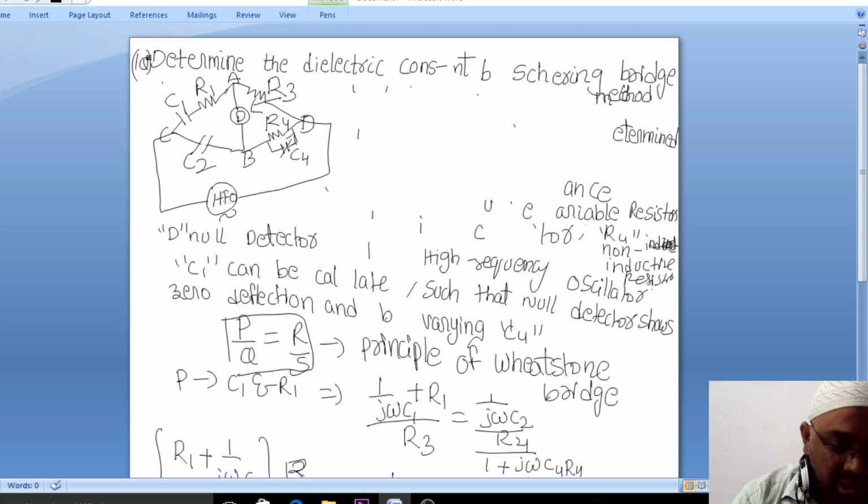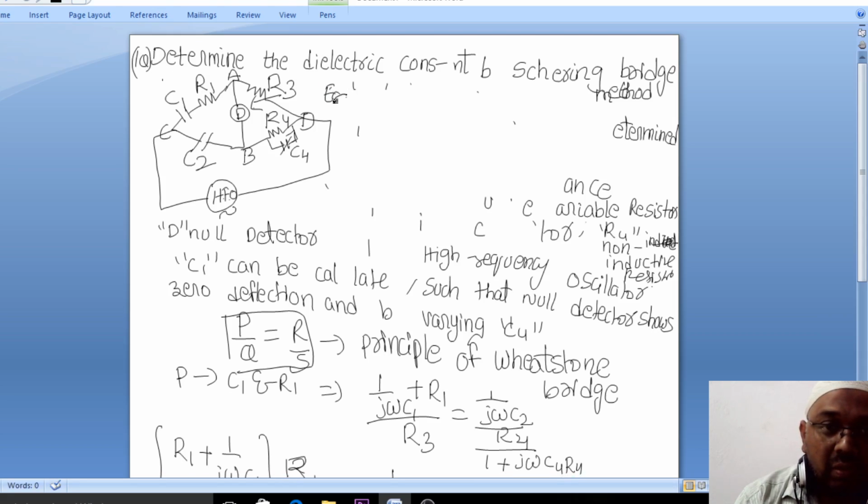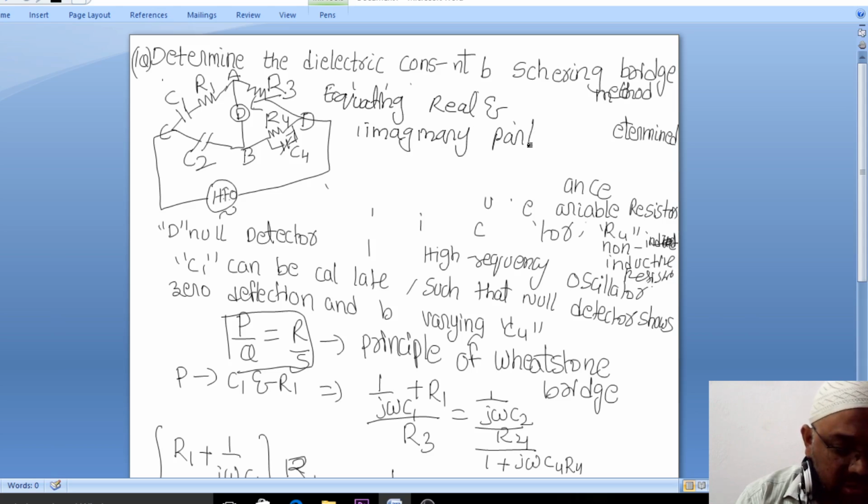By equating real and imaginary parts, we want this value. R1 is equal to R3C4 by C2, from the real part.